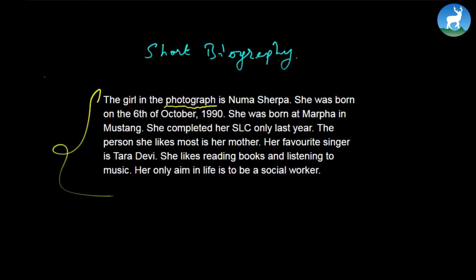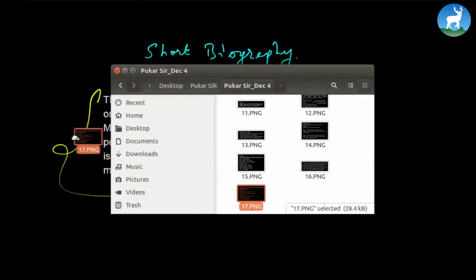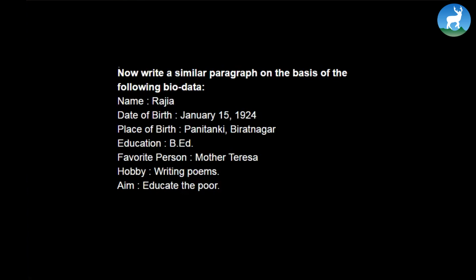There you go, okay? Now, your homework would be, check this out, number 17. Write a similar paragraph on the basis of the following. You have the following data about Razia. You have to write a similar paragraph like the one I read earlier about Numa. This is again a biography.